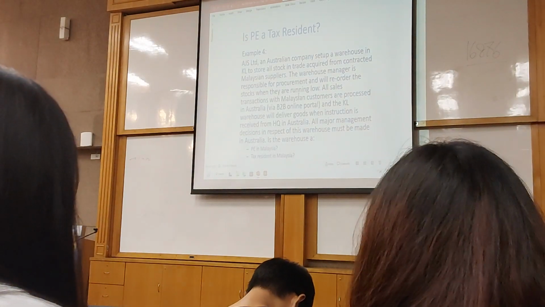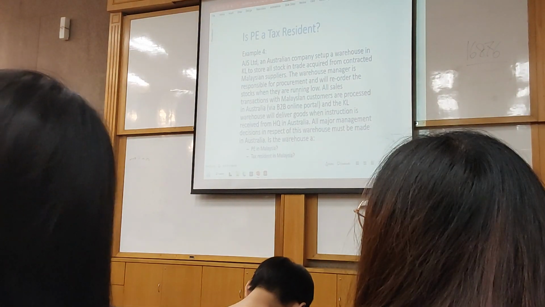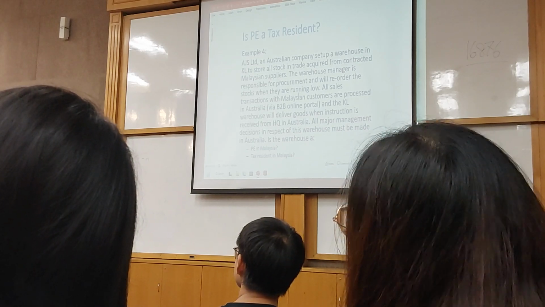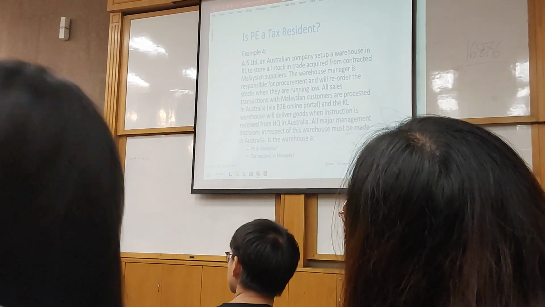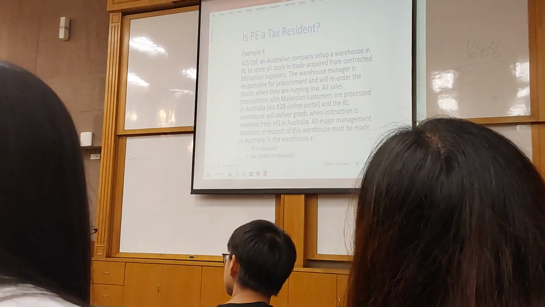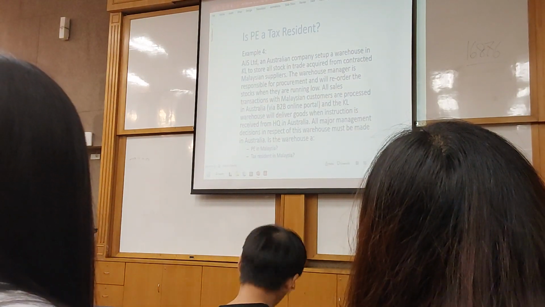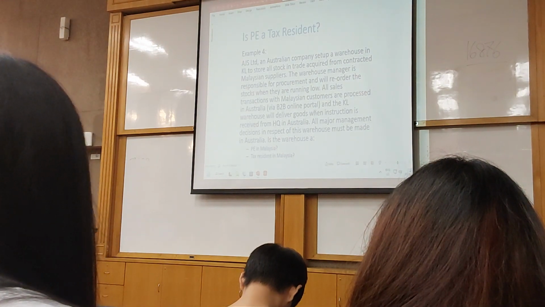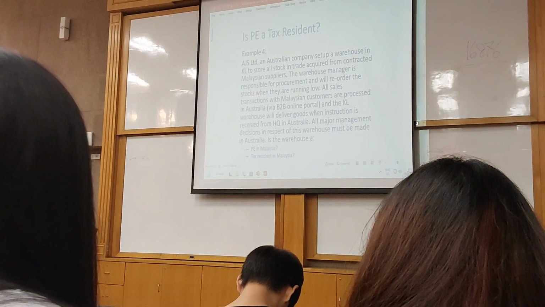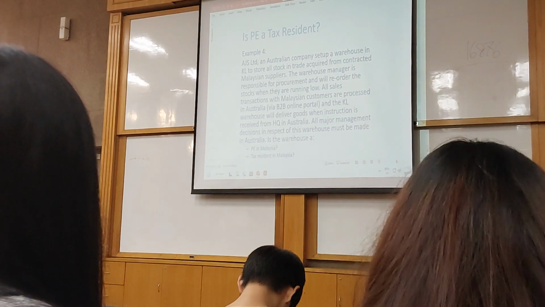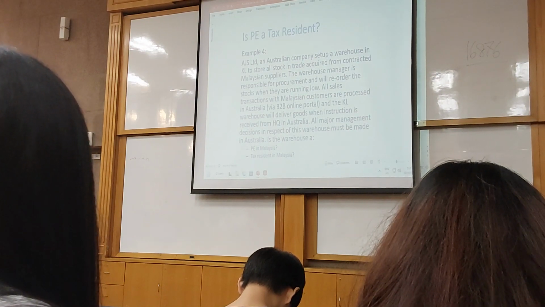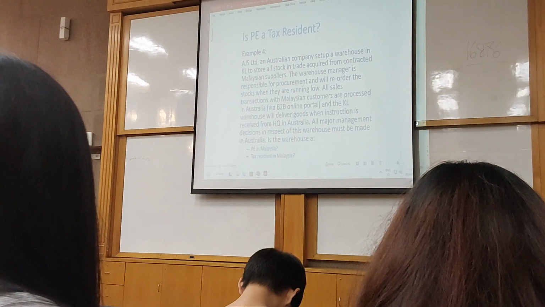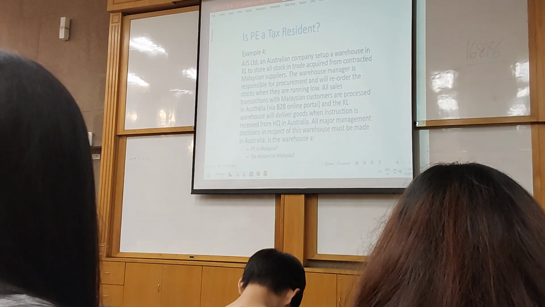So meaning to say that the Australian company set up a warehouse over here. They have this warehouse manager. They will buy goods from local suppliers. They are a trading company buying goods from local suppliers over here. All sales transactions with Malaysian customers are processed in Australia via a B2B online portal. So again, it's the online thing. Online is actually a big trouble now. And the KL warehouse will deliver goods when instruction is received from HQ in Australia. All major management decisions in respect of this warehouse must be made in Australia.